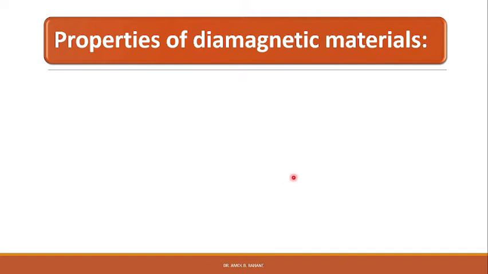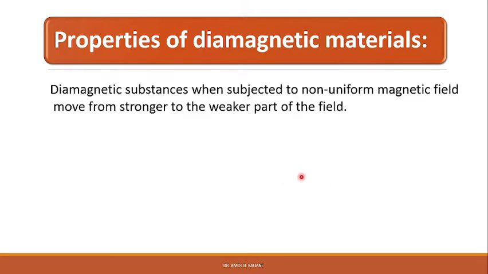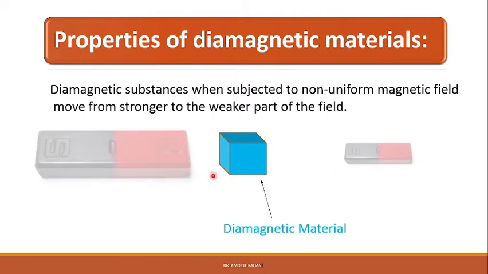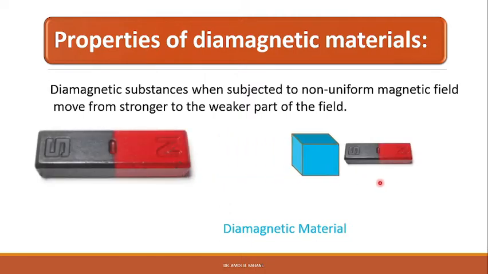Another property of diamagnetic materials is that when diamagnetic substances are subjected to a non-uniform magnetic field, they move from the stronger to the weaker part of the field, right? Let us say this is a piece of diamagnetic material and we apply a non-uniform magnetic field. The diamagnetic material moves from the stronger field to the weaker part of the magnetic field.